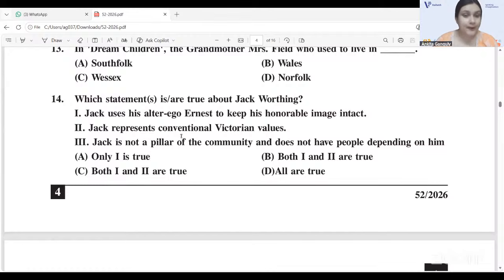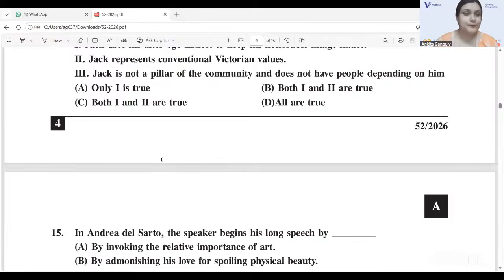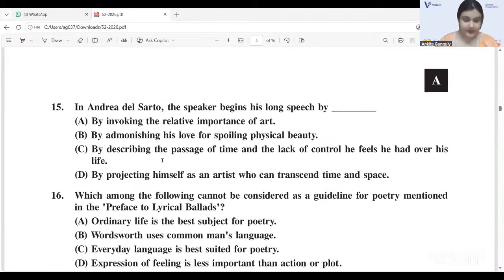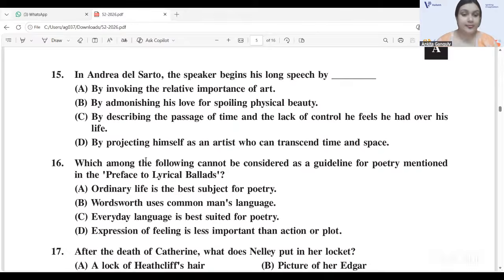Jack Worthing. B is correct. Both 1 and 2 are true. Okay. Next we have, in Andrea del Sarto, the speaker begins his long speech. How does he begin his long speech? 15 would be C. By describing the passage of time and the lack of control he feels he had over his life. 15C is correct.